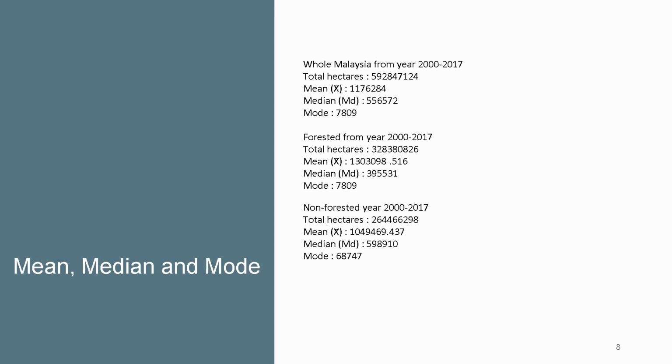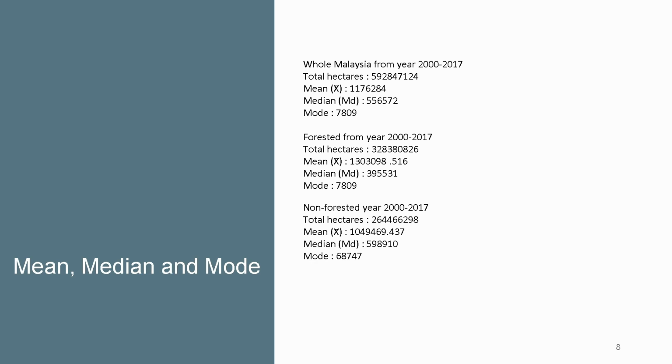Mean, median, and mode. Here we got three sets of mean, median, and mode. The first is the whole measure from year 2000 to 2017. Total hectare is 592.84, and mean 117.6284. Median is 556.572, and mode is 7809.